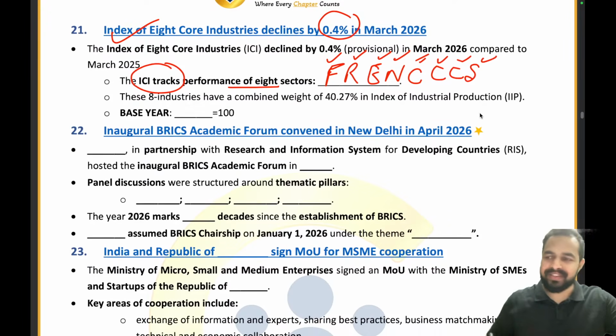So my dear friends, that's how we have to make things easy. If you have your own ways to remember things, definitely it will be very, very helpful for you. Now can you please tell me what is the base year for the index of 8 core industries? We already covered it while covering the news article. What is the base year?